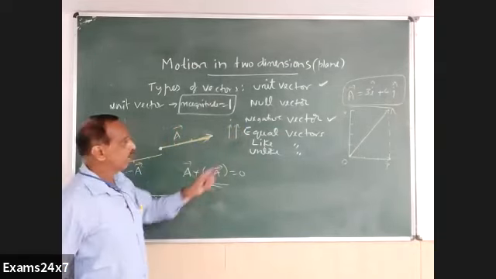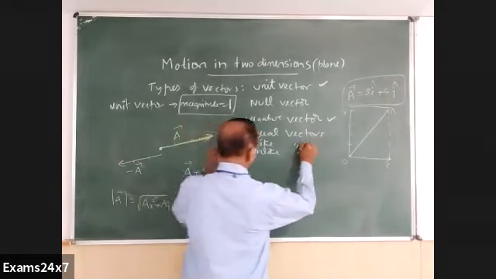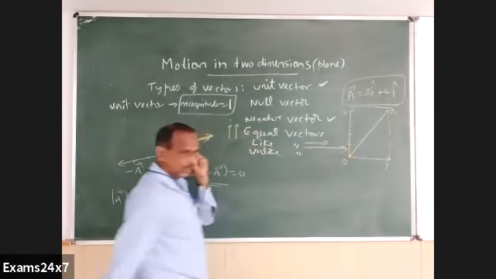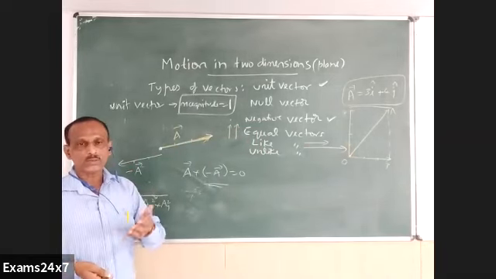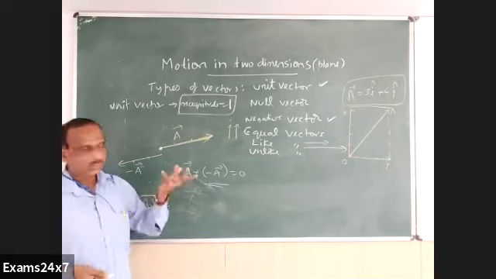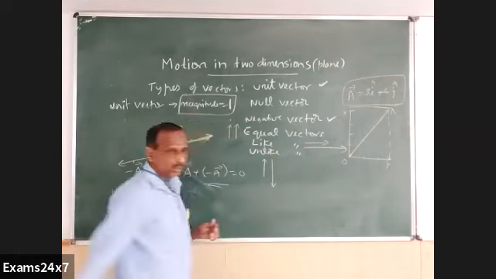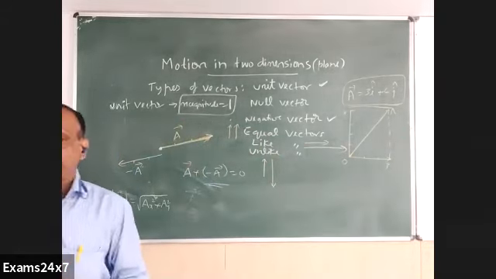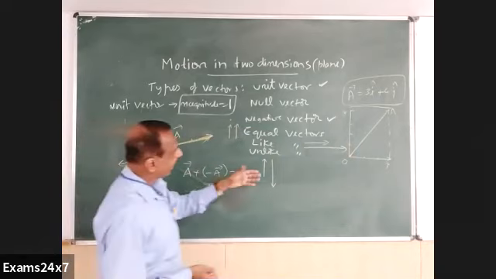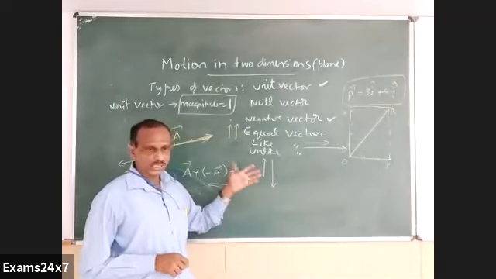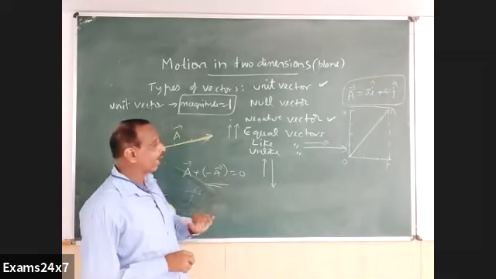Like vectors have one of these two conditions of equal. It means they must have the same direction, but values can be different. They are called like vectors, both in the same direction. Magnitude, one may have 1, the other one may have 10, whatever. Unlike vectors, similarly. What is the meaning of unlike vectors? They are the vectors exactly in opposite directions. They may have equal magnitude also, but that is not the condition here. The definite condition required is that they must be in the opposite direction. They are called unlike vectors.